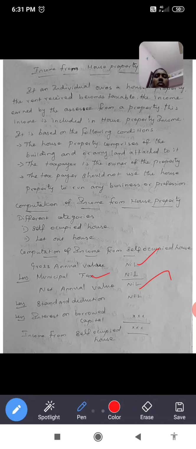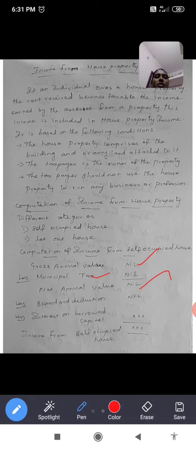After that, further deductions are available under section 24 of the Income Tax Act. We deduct two items from the net annual value: first, standard deduction, and second, interest on borrowed capital.